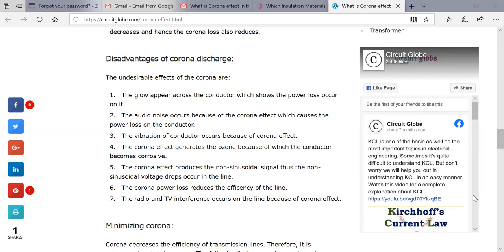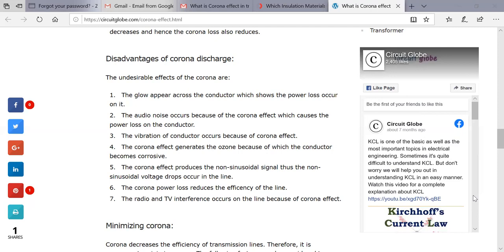And the fifth one is that the corona effect will produce a non-sinusoidal signal, and that non-sinusoidal voltage will cause a voltage drop in the line. So the corona effect produces a non-sinusoidal signal, and that non-sinusoidal voltage drop will occur on the transmission line. Then the corona loss will obviously reduce the efficiency of the line.